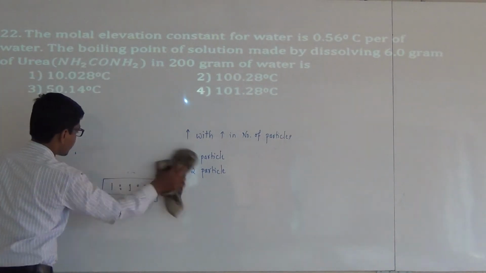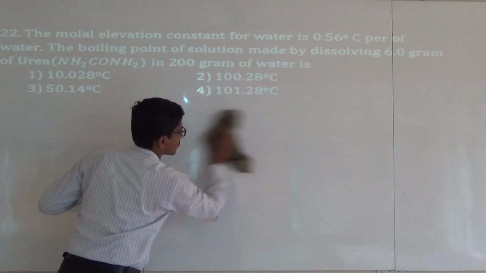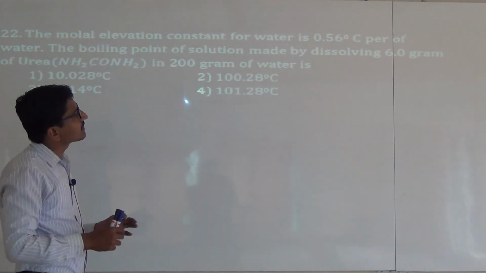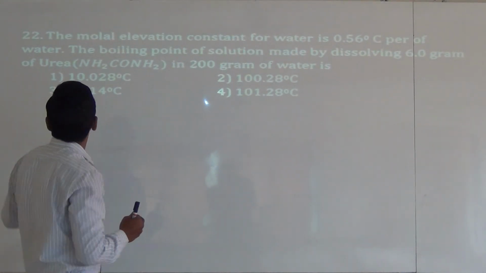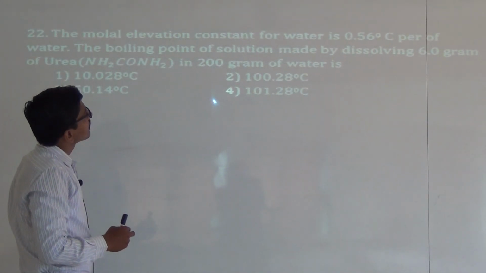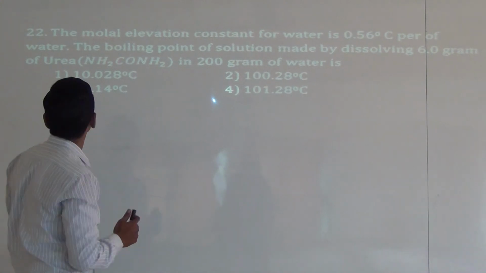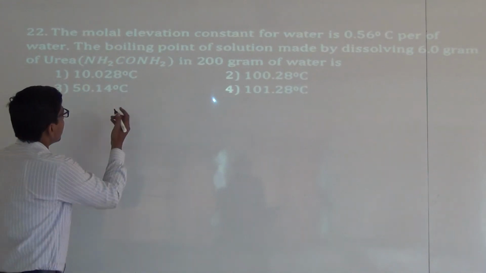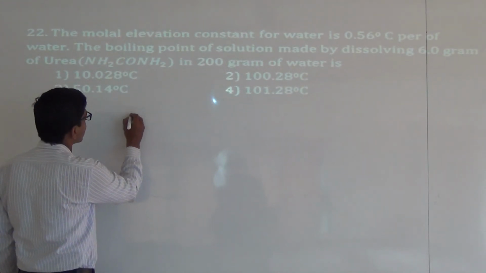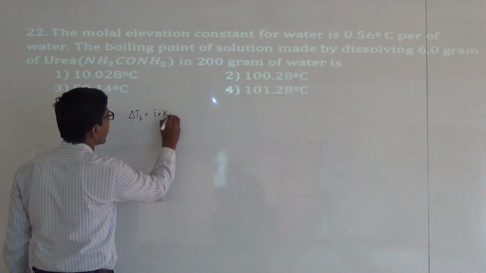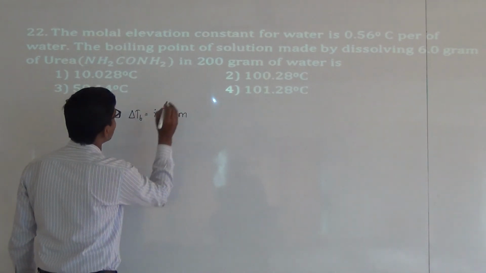Next question is: the molar elevation constant for water is 0.56 degree Celsius per liter of water. What is the boiling point of the solution made by dissolving 6 gram of urea in 200 gram of water? In this, delta Tb is equal to i into Kb into m.